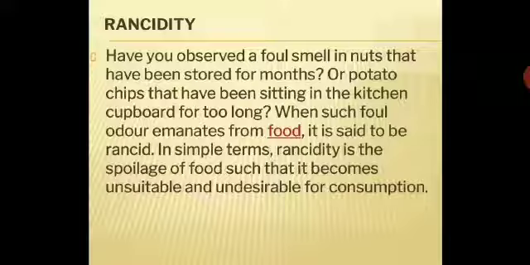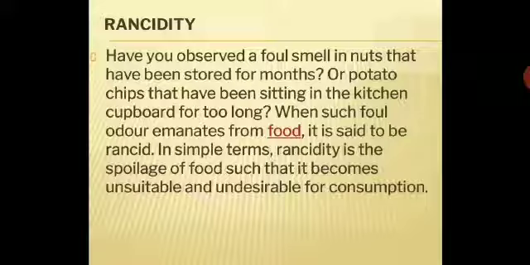Now over here we are learning rancidity, since it's an oxidation of oil or fat in the food. Have you observed a foul smell in nuts that have been stored for months, or potato chips that have been sitting in the kitchen cupboard for too long? When such foul odor emanates from food, it is said to be rancid.